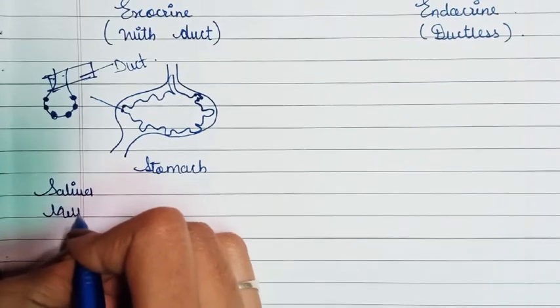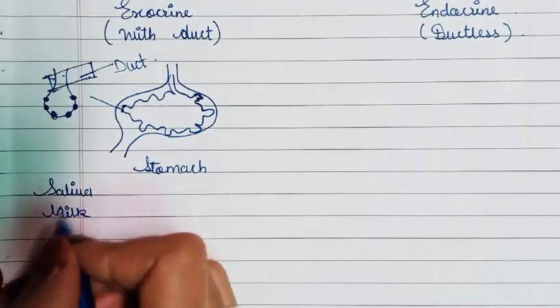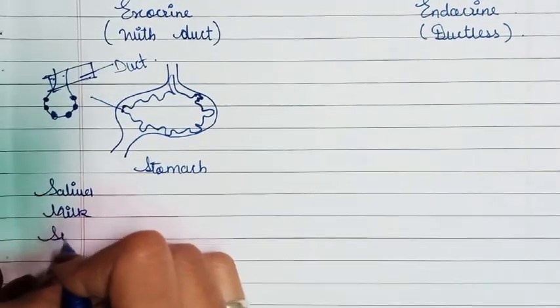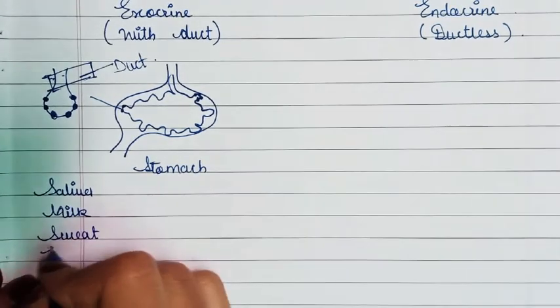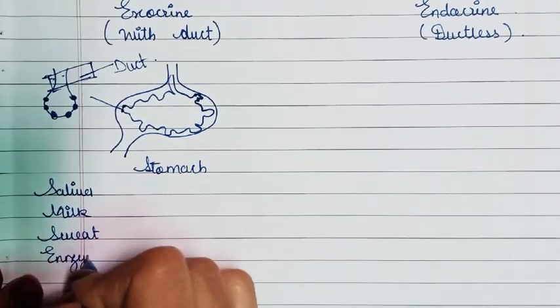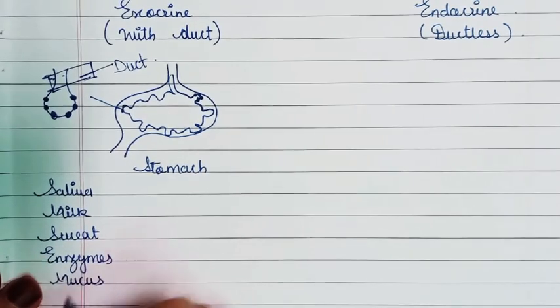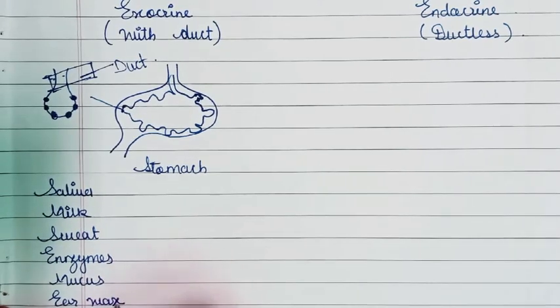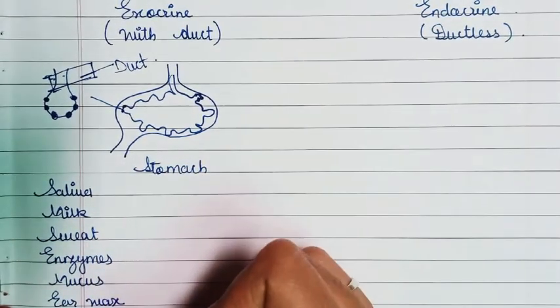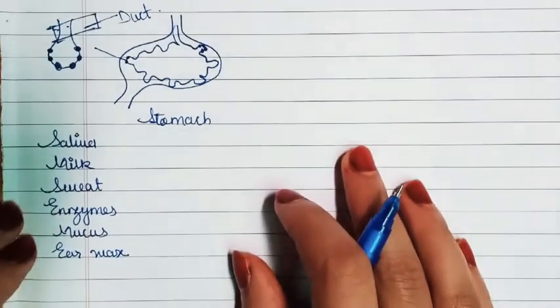Milk is also exocrine. Sweat, enzymes, mucus, earwax, etc. are from the exocrine glands, except hormones.